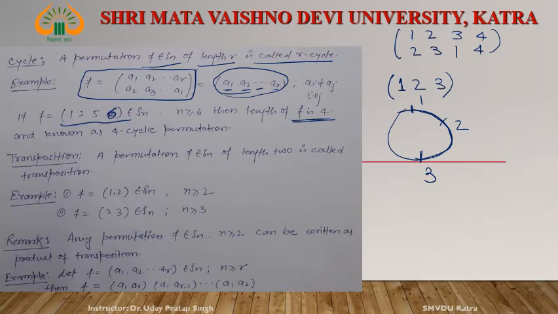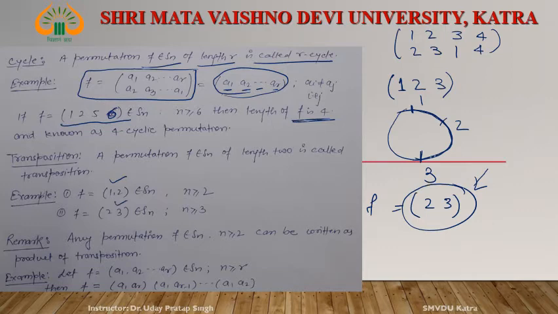Now see, what is a transposition? A permutation F of Sn is called a transposition if its length is 2. Suppose (2, 3), this permutation is given. What is this? This is a permutation, and this type of permutation is known as a transposition. A permutation F of length 2 is said to be a transposition. For example, F is equal to (1, 2), it is a transposition. F is equal to (2, 3), it is a transposition.